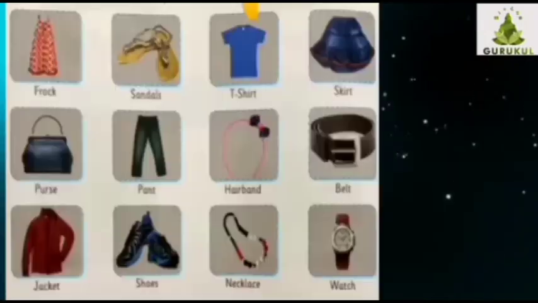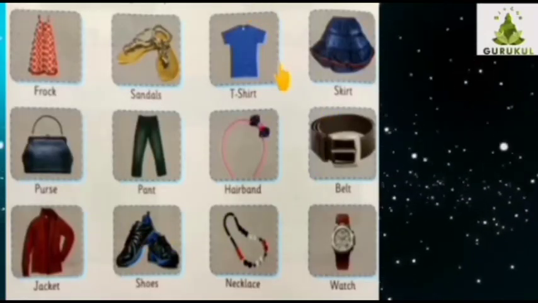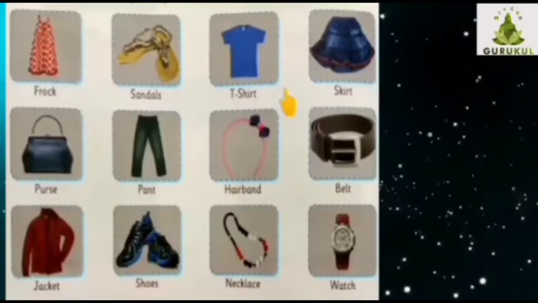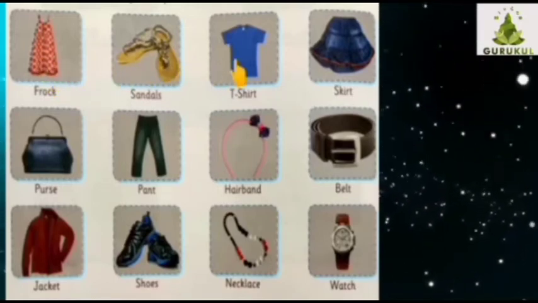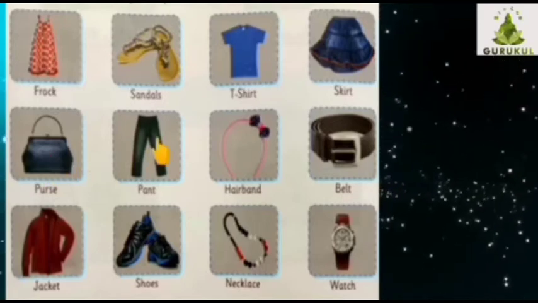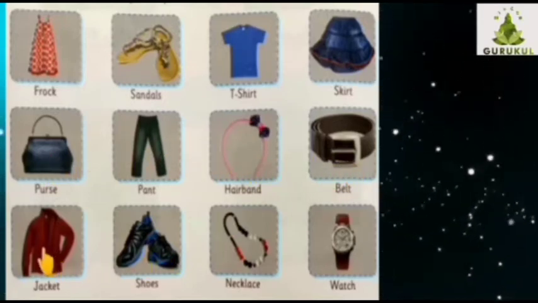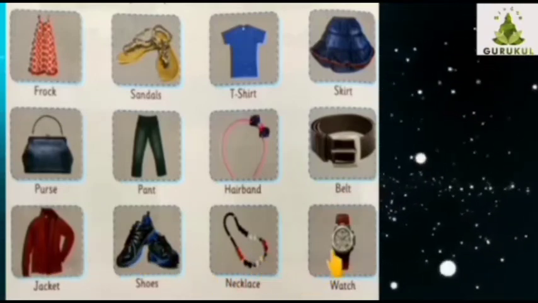So children, as you can see here, different types of clothes and accessories are given, such as frock, sandals, t-shirt, skirt, purse, pant, hairband, belt, jacket, shoes, necklace, watch.